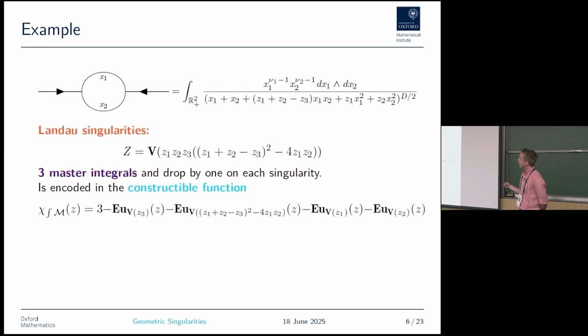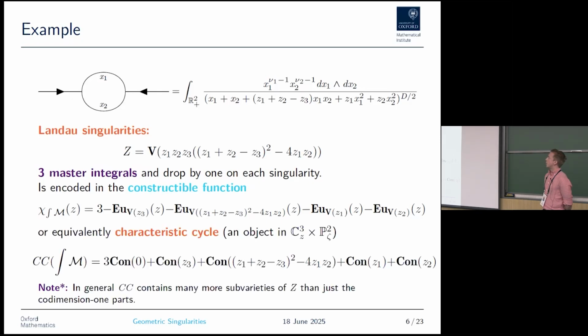I just wanted to note that this function, as we have already seen in Anna-Laura's talk, when she told us about the holonomic rank of a D-module, is just the rank function of the D-module that I have denoted here, integral of M. This is the system of PDEs that annihilates this integral. This thing has an equivalent description as something called a characteristic cycle.